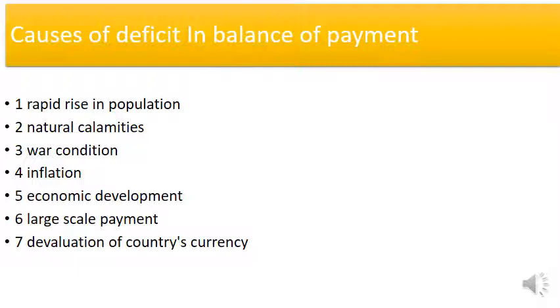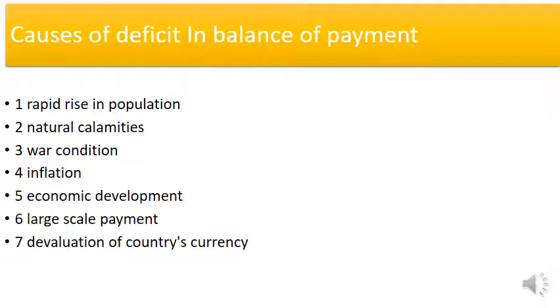Next is the devaluation of a country's currency. Devaluation of a country's currency means that higher denomination currency is printed due to inflation. Nowadays we mostly use the 2000 rupee note, but if in future 3000 or 5000 rupee notes are printed, it is called devaluation of the country's currency.